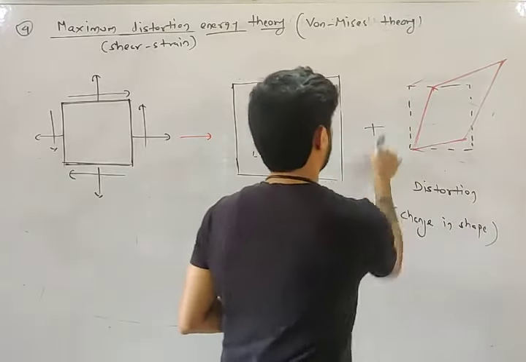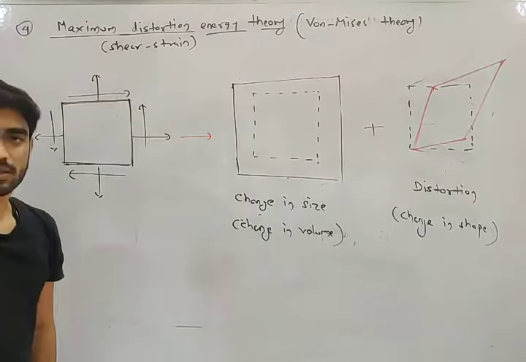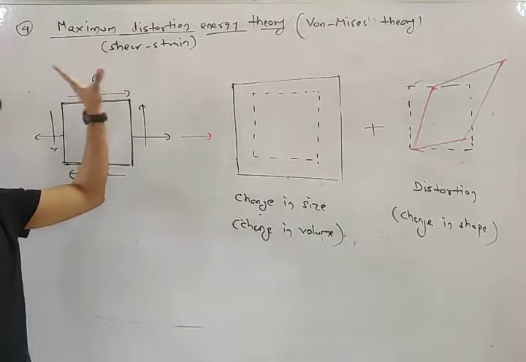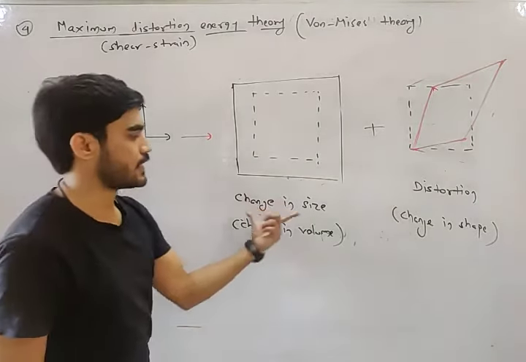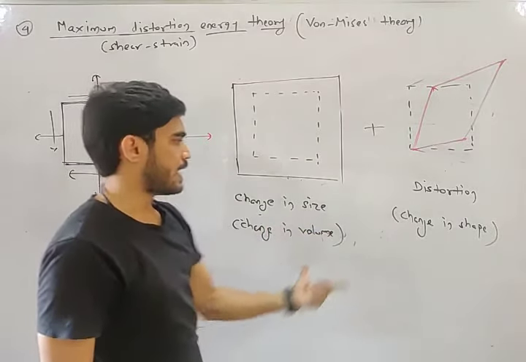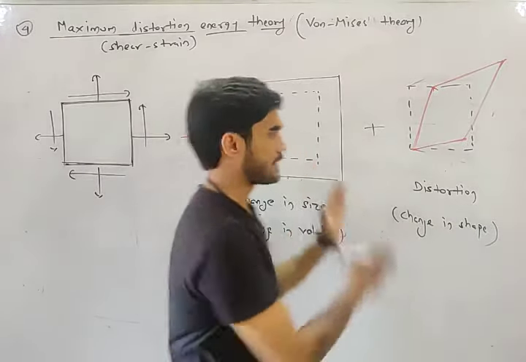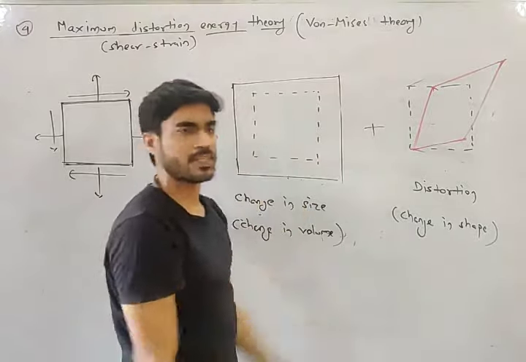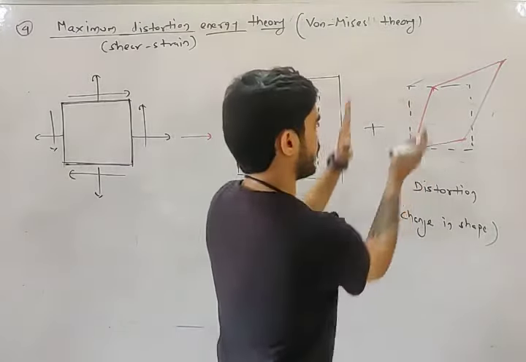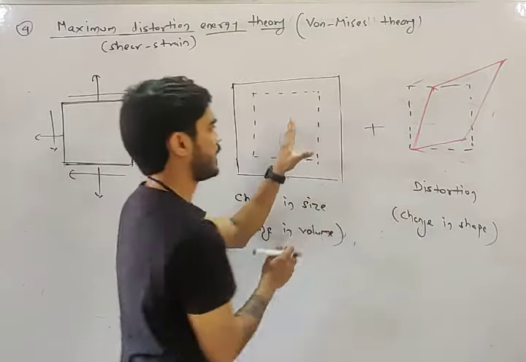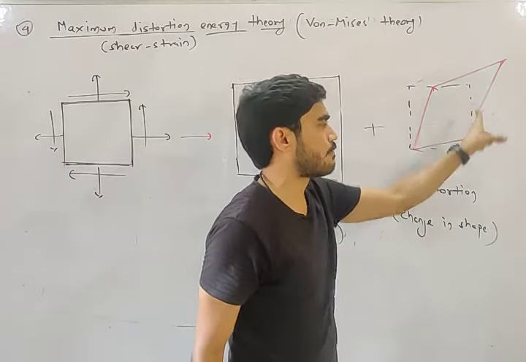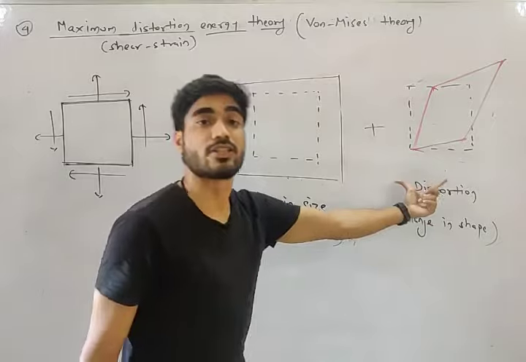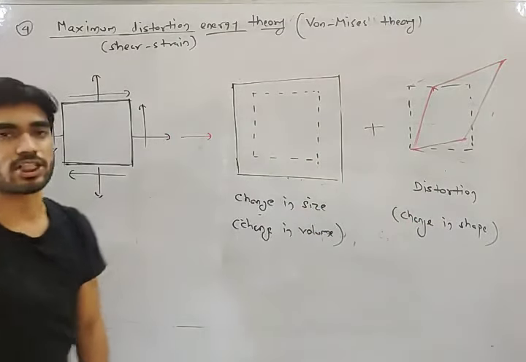So any deformation in the body can be divided into two parts: there is change in size and there is change in shape. Size changing means volume is changing, and the shape is changing. See, this is distorted now. Initially it was rectangular, and now it has become like this. So this is distortion, or change in shape.